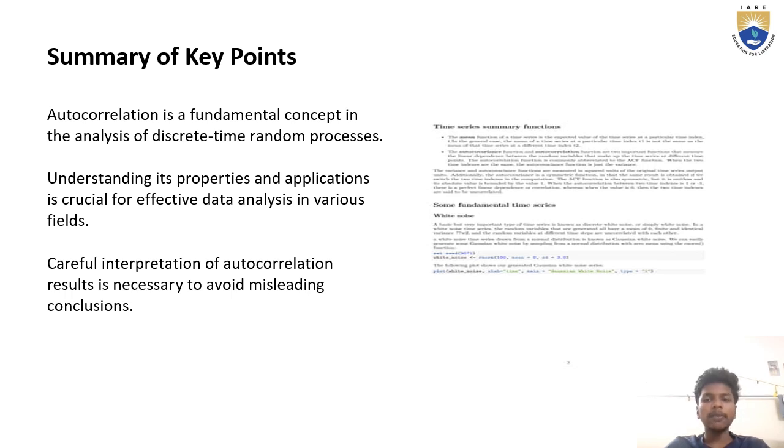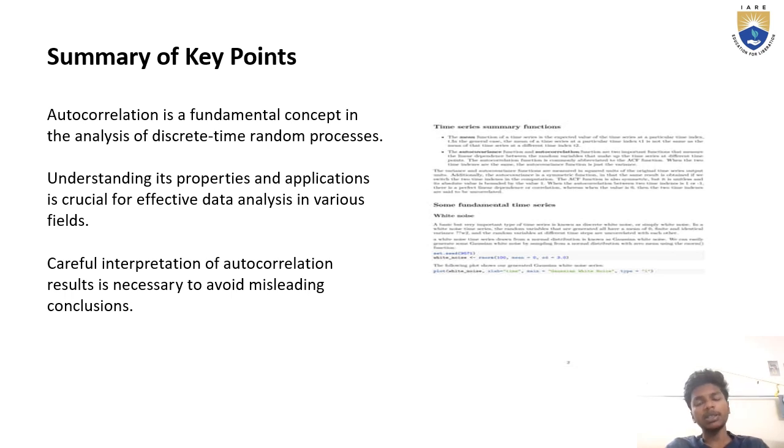Another one is frequency analysis. The Fourier transform of the autocorrelation function gives the power spectral density, showing how signal power is distributed across the frequencies. Noise and variance: at zero lag, k equal to 0, the autocorrelation equals the variance of the process, providing a measure of intensity. And validation of models: autocorrelation helps in validating models as it compares the predicted and actual dependency structure in the process.